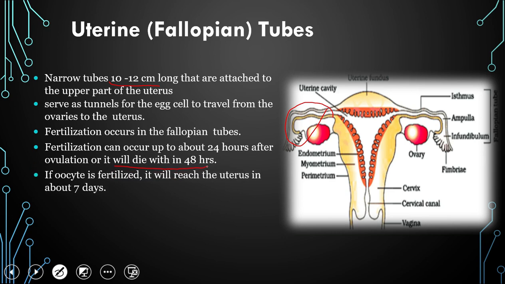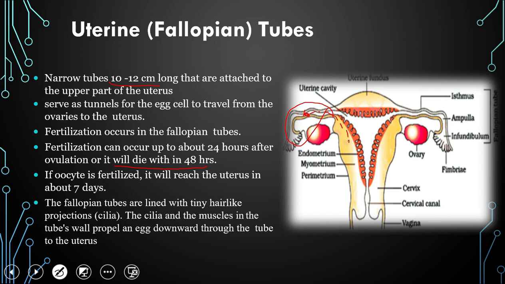Now if the oocyte is fertilized, then it will reach the uterus in about 7 days. So fertilization occurs in the fallopian tube. If fertilization occurs, then within 7 days it reaches the uterus. The fallopian tubes also have tiny hair-like projections which are called cilia, and the cilia and muscles which are present in the fallopian tube propel an egg downward through the tube to the uterus. So due to the presence of this cilia, it leads to the movement of the egg cell down to the uterus.